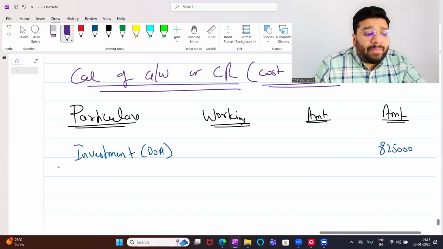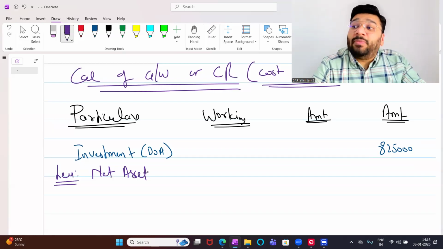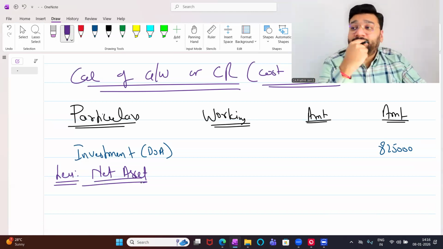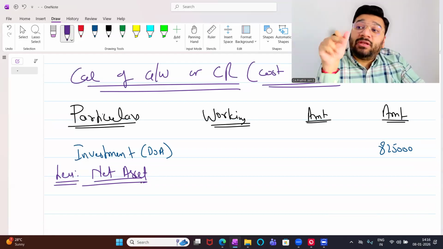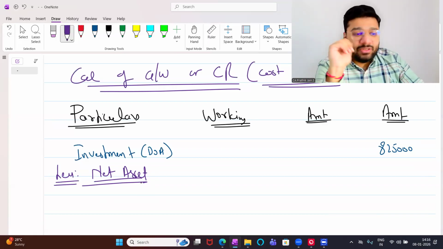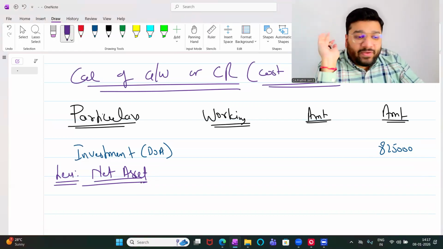This investment I have to compare with what? Net asset. Net asset I can calculate using how many methods? Two methods. One is liability side approach. Second is asset side approach. So what is the meaning of net asset? If I sell the company today, this is what I will fetch. And always the net asset is calculated at the book value or the revised value? Revised value, fair value. So today we are assuming that all the data that is given is at fair value. Book value is equal to fair value.